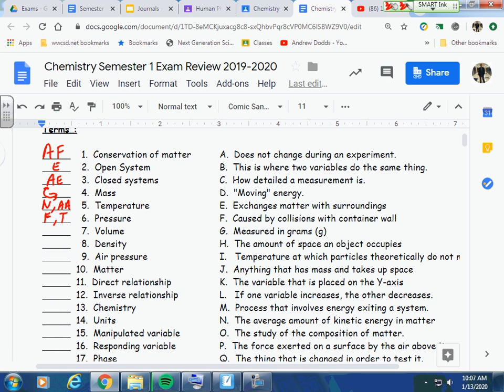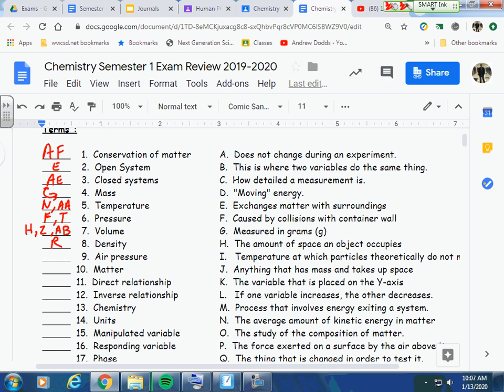All right. Volume actually has three answers, H, Z, and AB. So volume H, the amount of space an object occupies. Z has an inverse relationship to pressure. And AB is measured in cubic centimeters. That's one of the units that are used for volume. Number eight, density is R. It's measured in grams per milliliter or grams per cubic centimeter, depending on the units you're using for volume.